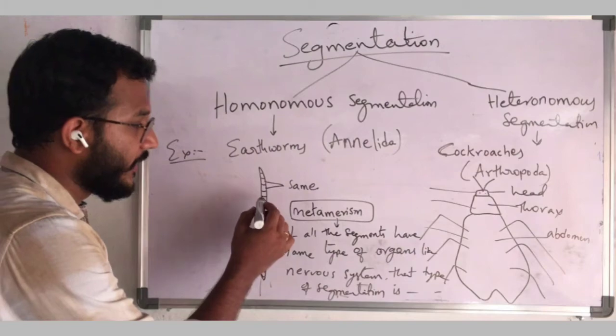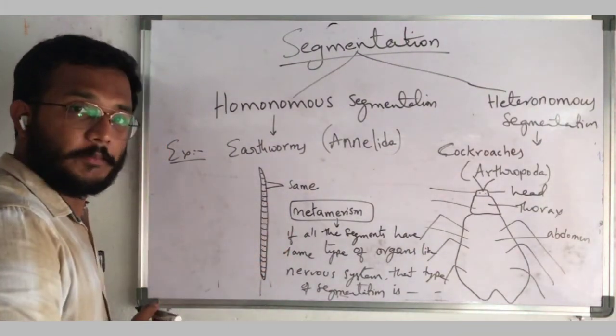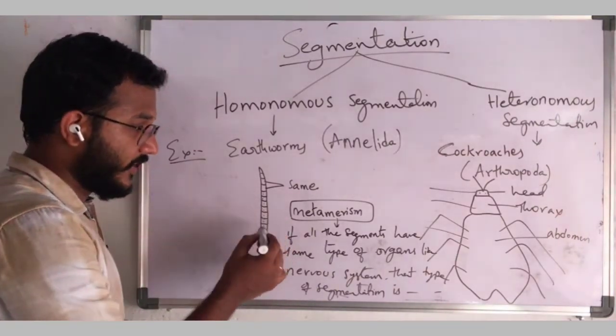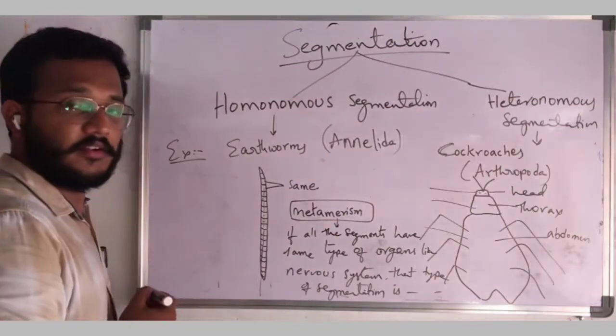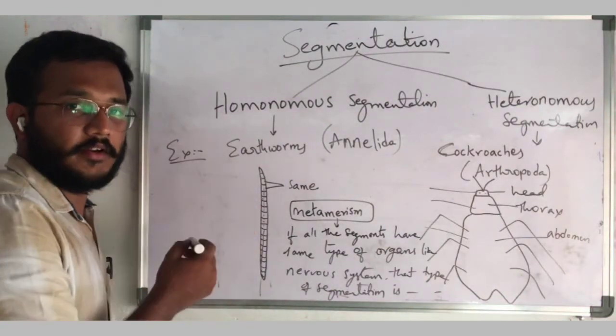For example, here nervous system is there, and in the second segment also we have nervous system. Here also the nervous system from here to here, if it is there, so it means each and every segment has the same organ.